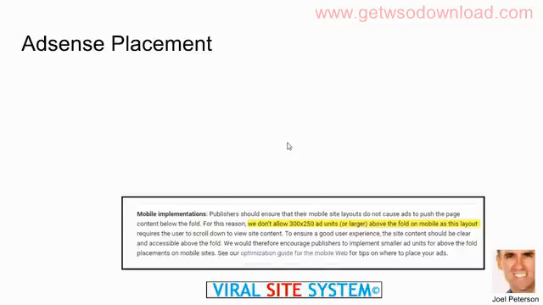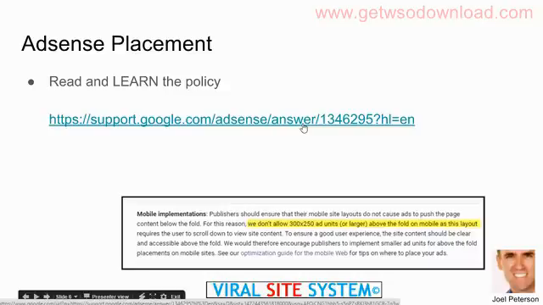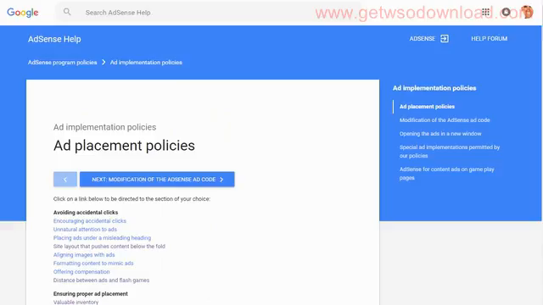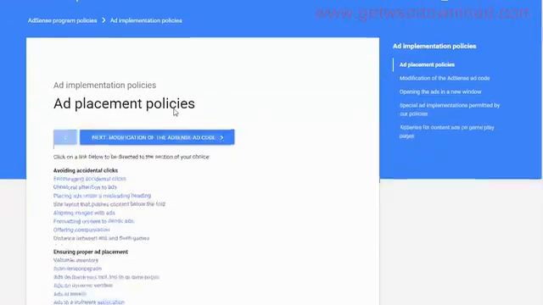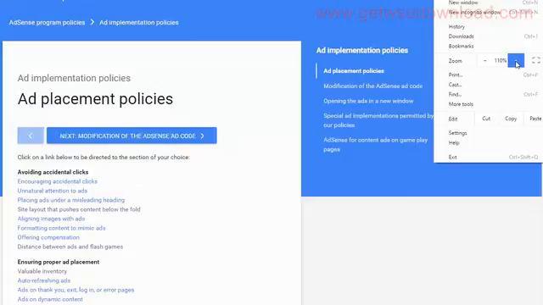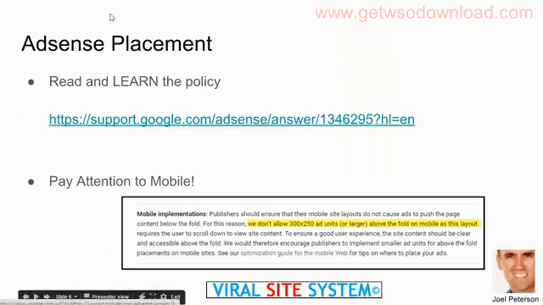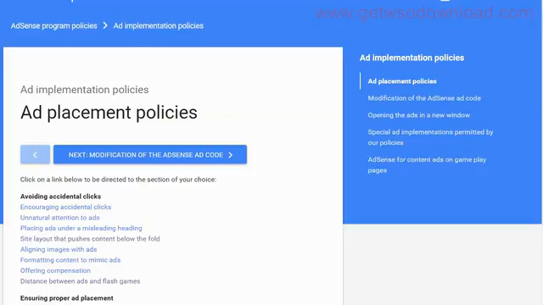Let's talk about the actual AdSense placement, and I'll talk a little bit more in detail. AdSense has a very specific placement policy, and I'm going to review some of these right now with you. In fact, let me make my screen a little bigger so you can see this. Now, that link is here, and we'll put this below the bottom of our video.